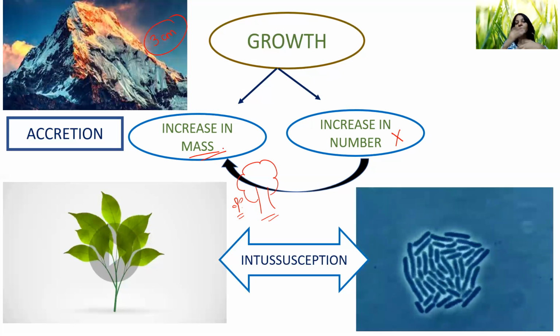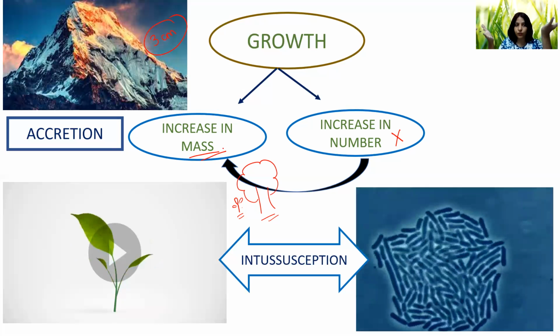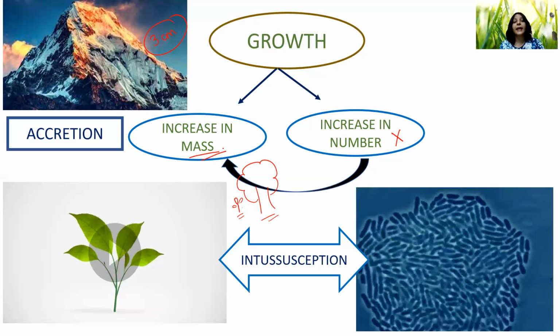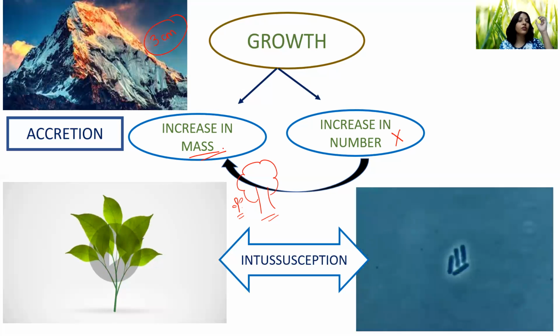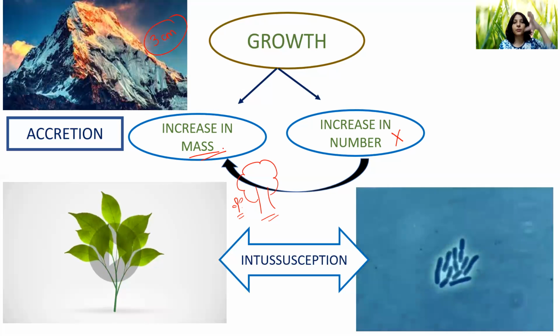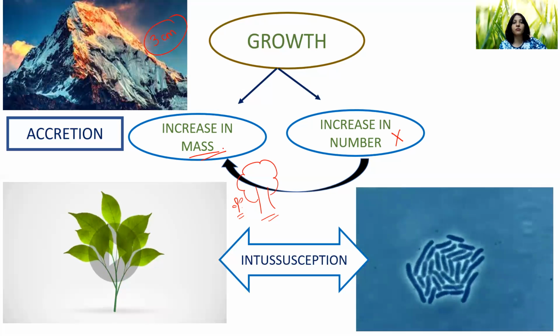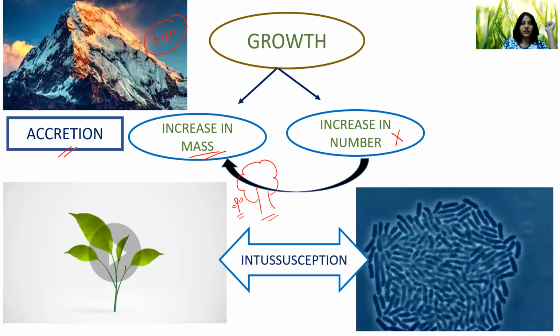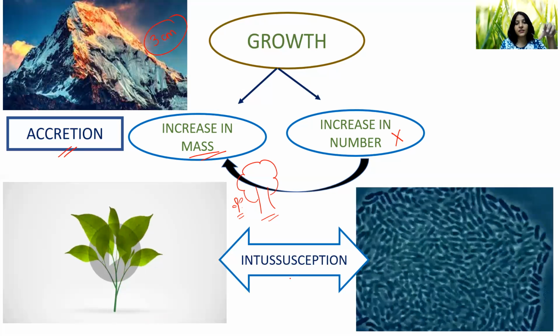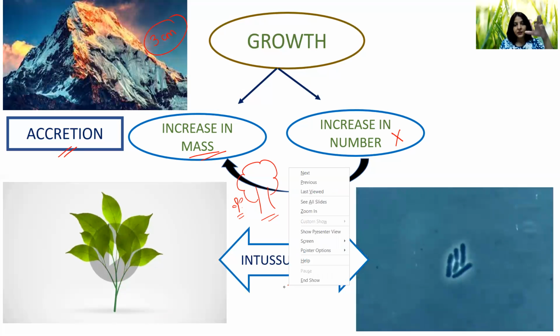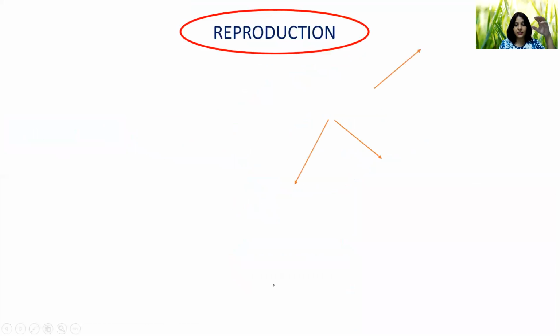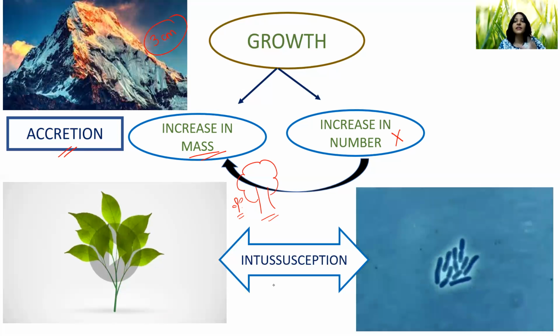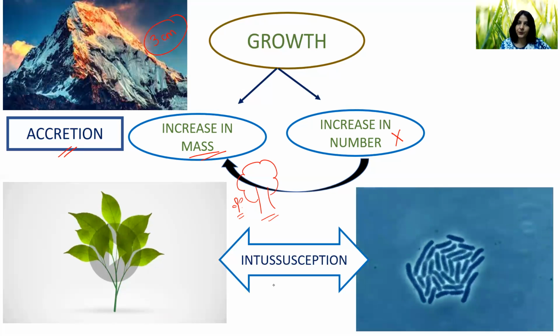It is not like internally the Mount Everest is growing. So external growth, the growth which is taking place due to deposition of substances from the outside, is known as accretion. The growth which takes place internally due to the growth of the cell internally is known as intussusception.